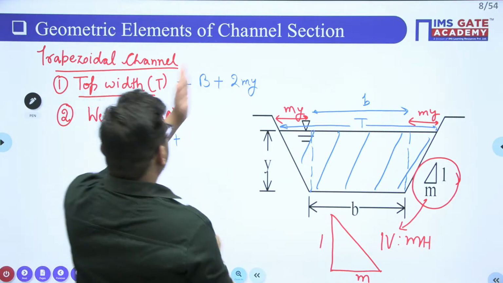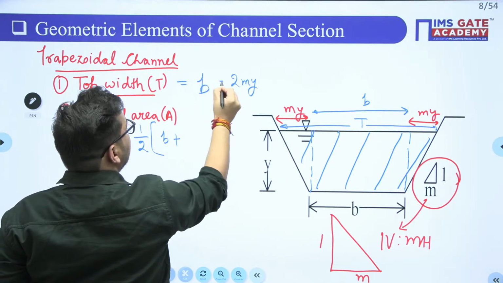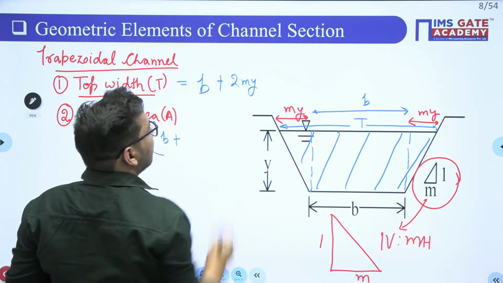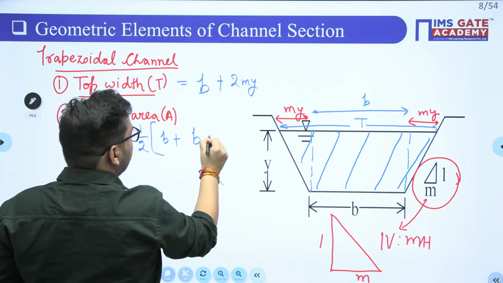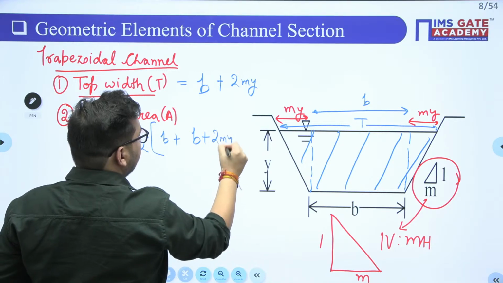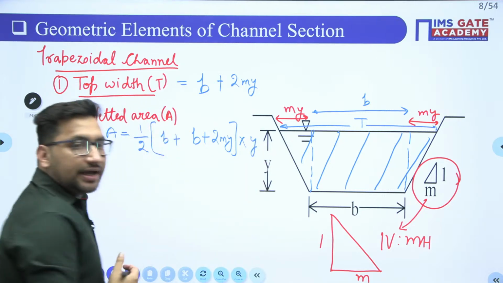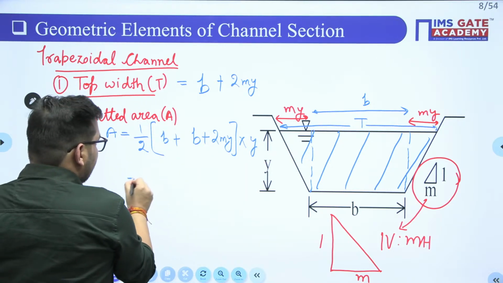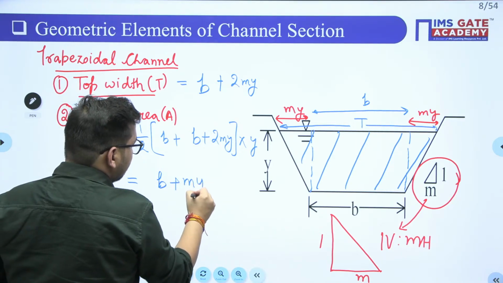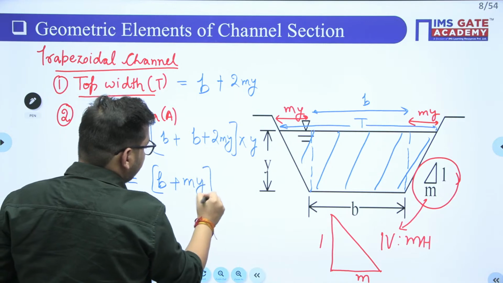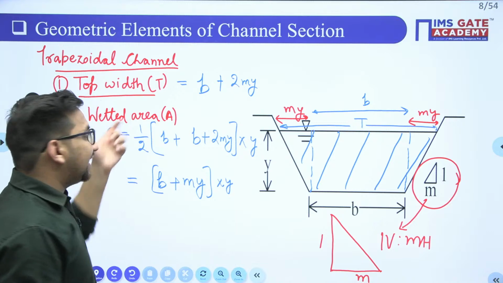I'll just keep it as small b only, as we have used small b. Clear? Now it will be b plus top width, b plus 2my, into the distance between these parallel lines, that is y. So it is going to be equal to b plus my into y. Clear? This is nothing but your wetted area.